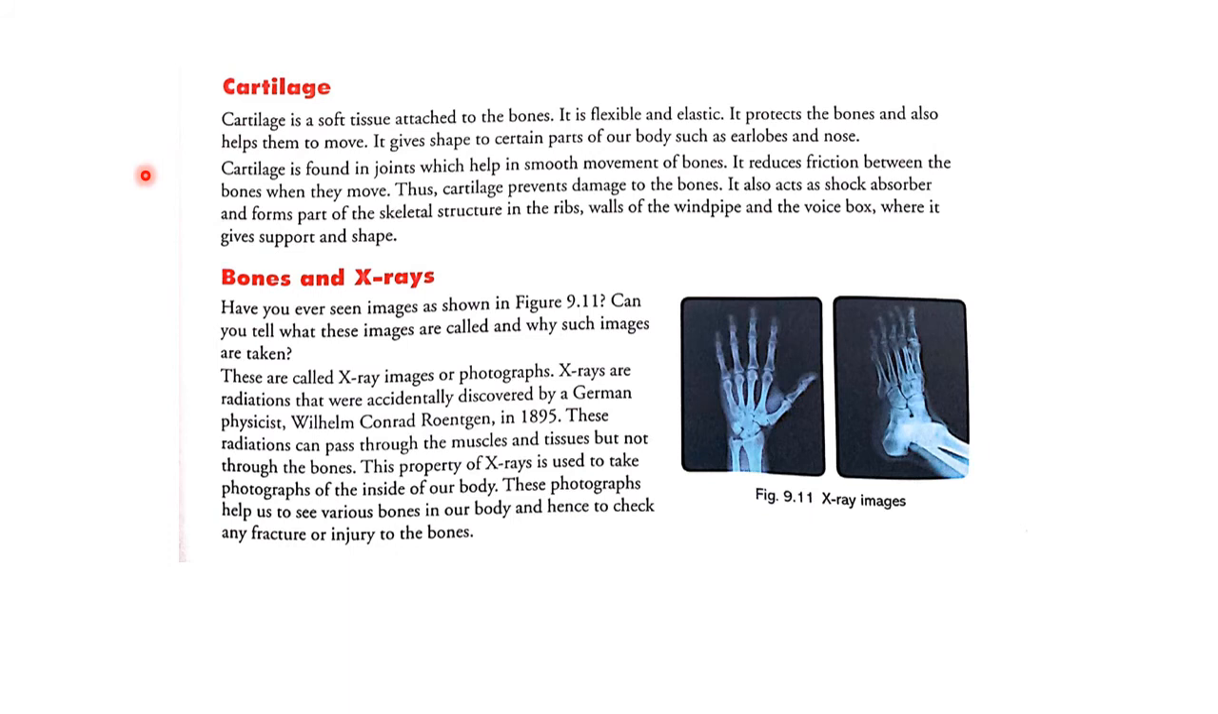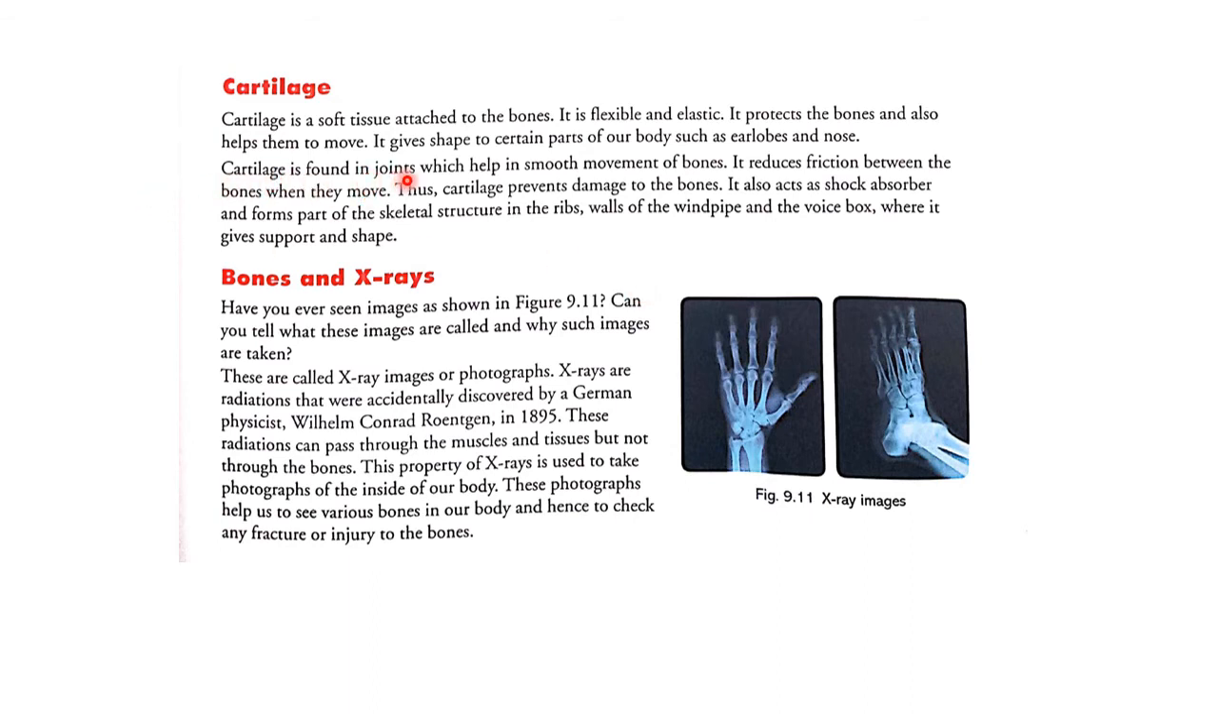We have already discussed cartilage briefly in our previous video. So here again we come to know that cartilage is a soft tissue attached to the bones. It is flexible and elastic, and it protects the bones and also helps them to move. It gives shape to certain parts of our body, such as earlobes and nose.